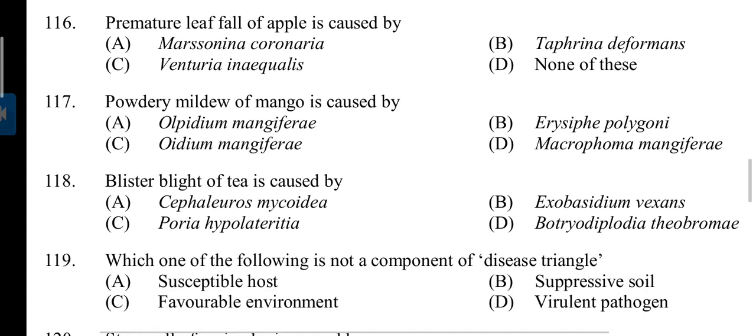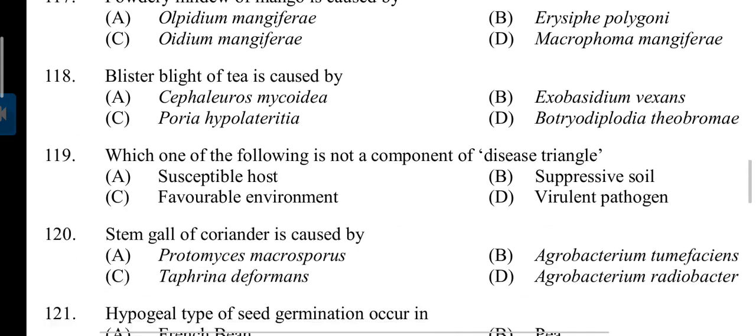116. Premature leaf fall of apple is caused by? Answer A. Marssonina coronaria. Question number 117. Powdery mildew of mango is caused by? Answer is C. Oidium mangiferae. Question number 118. Blister blight of tea is caused by? Answer is B. Exobasidium vexans.